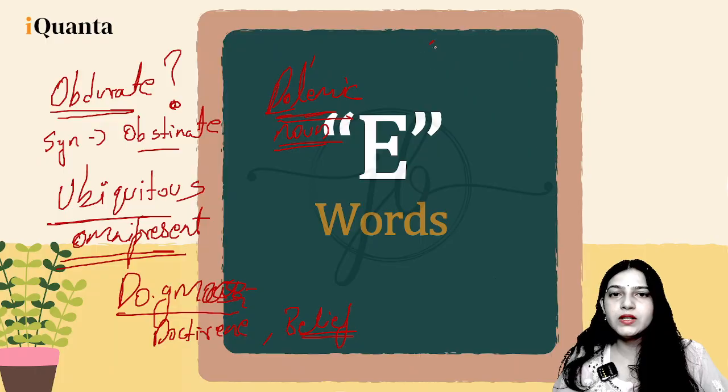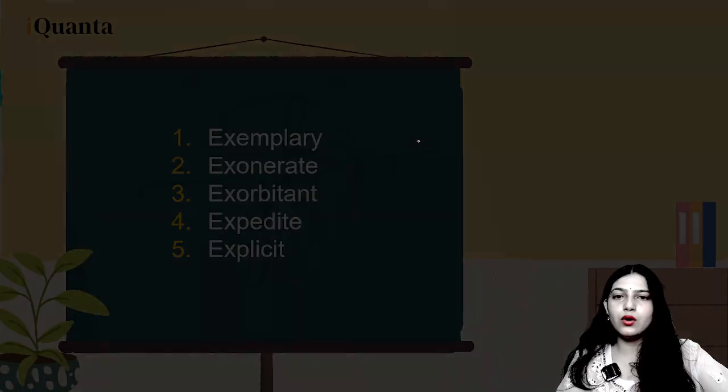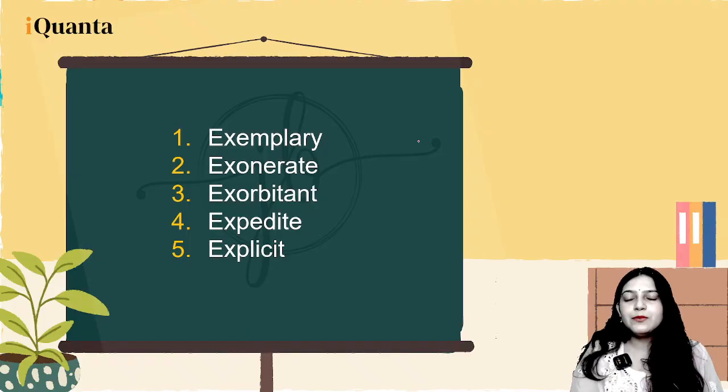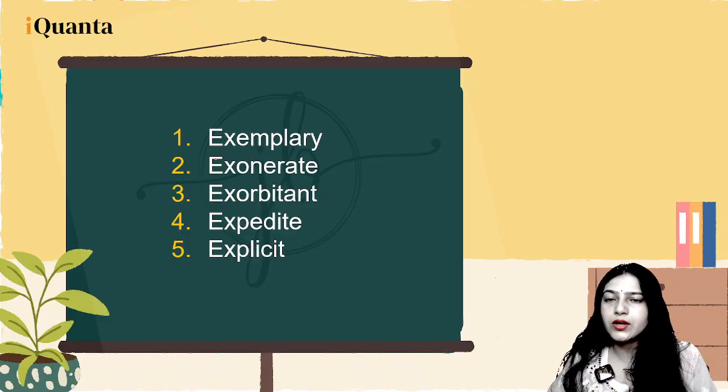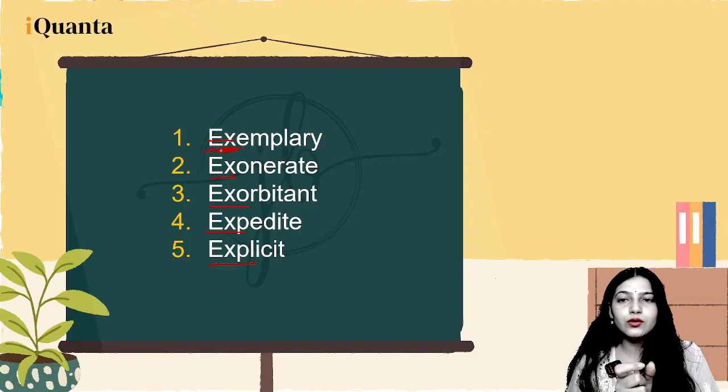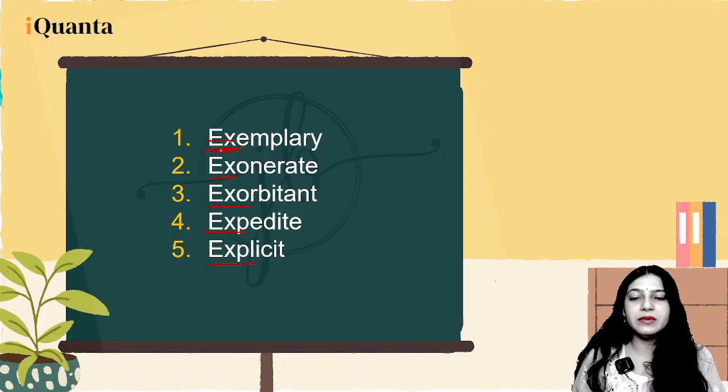Okay, so 4 words here and we're good to go. Let's explore today's E words. We see that in all of these words, exemplary, exonerate, exorbitant, expedite, explicit, we have EX as common letters.